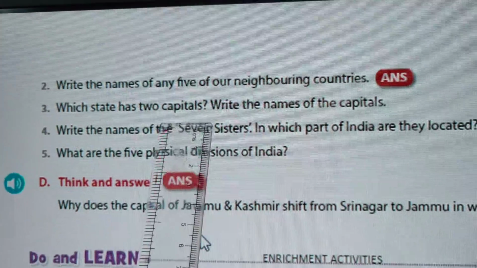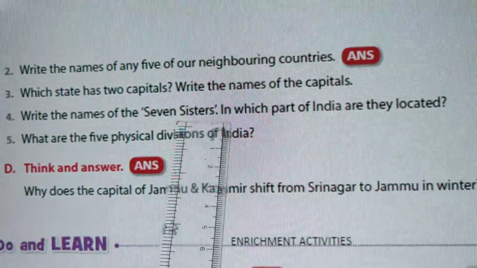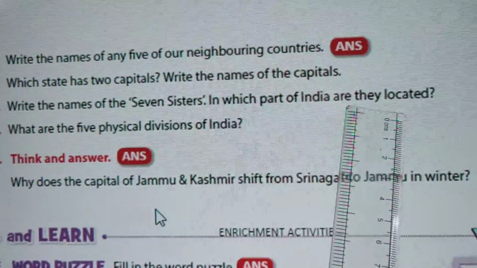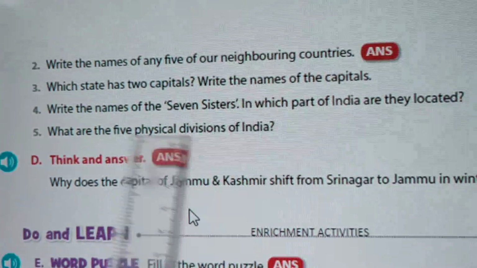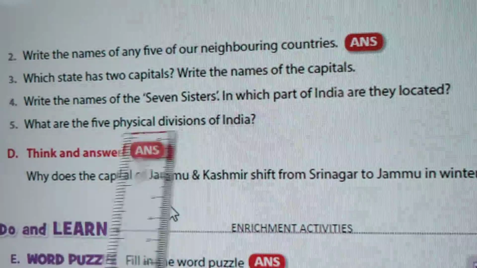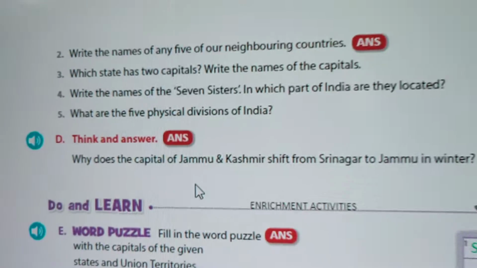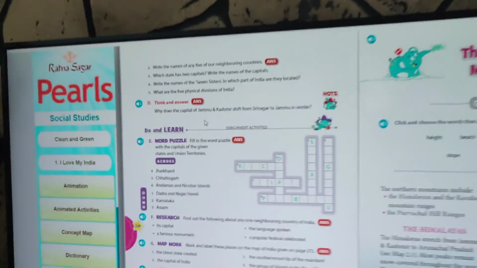Which state has 2 capitals? Write the names of the capitals. Write the names of the 7 sisters. In which part of India are they located? You have just listened to this in a very recent video. What are the 5 physical divisions of India? I hope you all will be able to write. I know you are smart kids. Yes, you will do it.